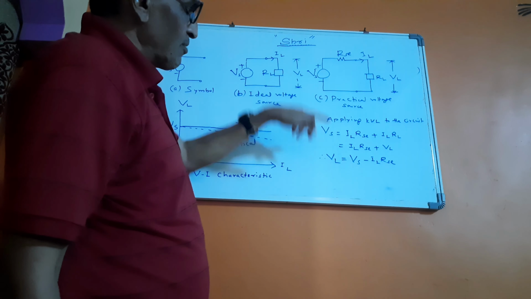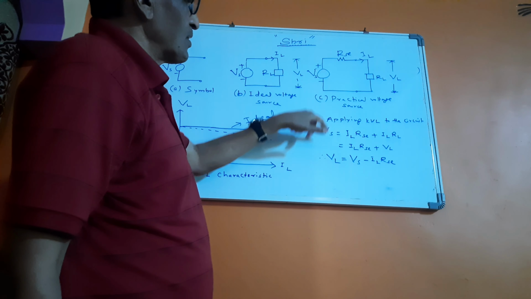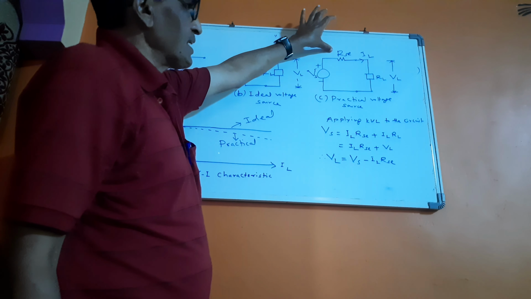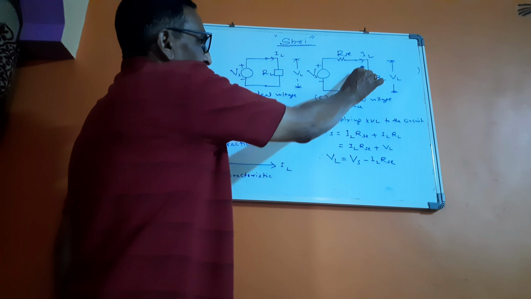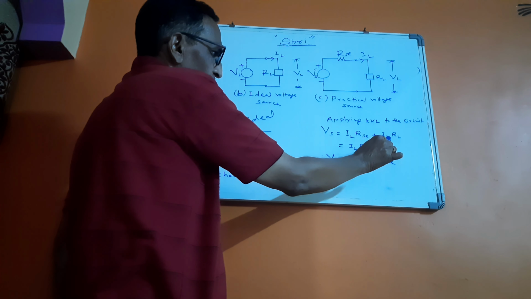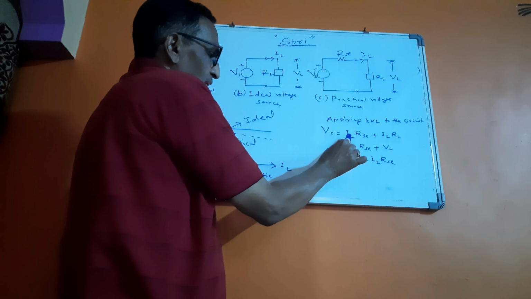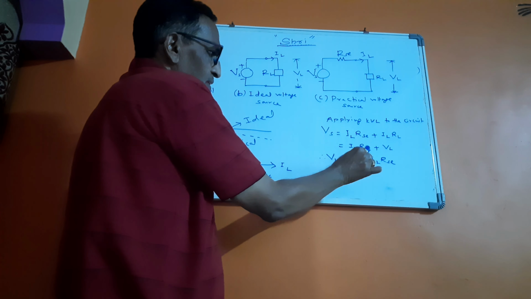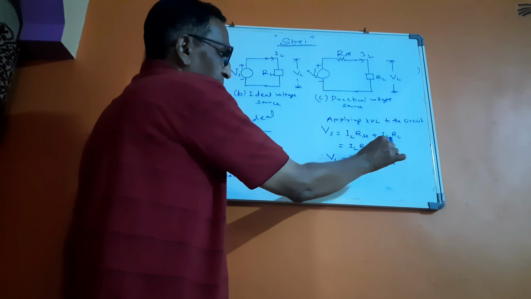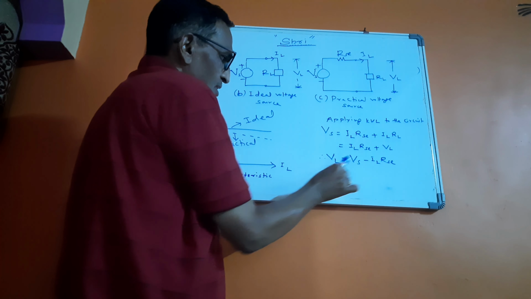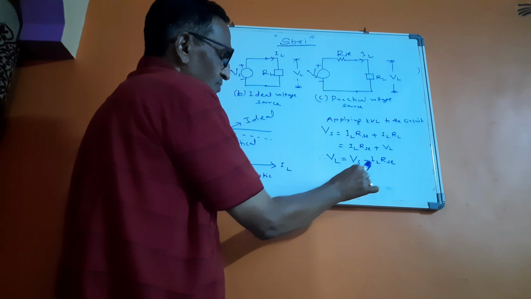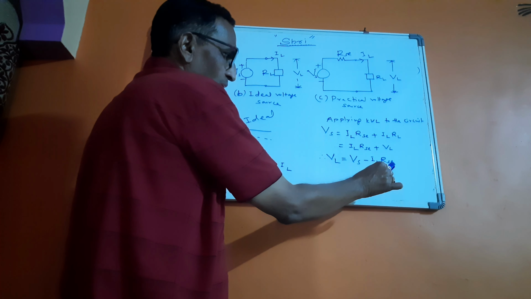By applying KVL, we get Vs is equal to the voltage drop across RSC, that is IL into RSC, plus the voltage across RL, that is IL into RL. Then further it is equal to IL into RSC plus VL, since IL into RL is equal to VL. So what is VL? It is equal to Vs minus IL into RSC.